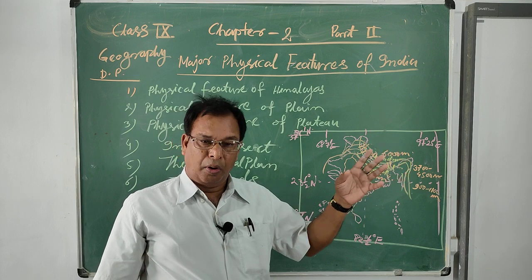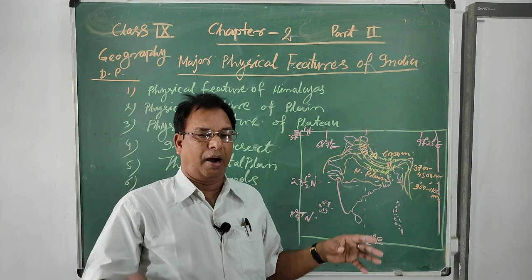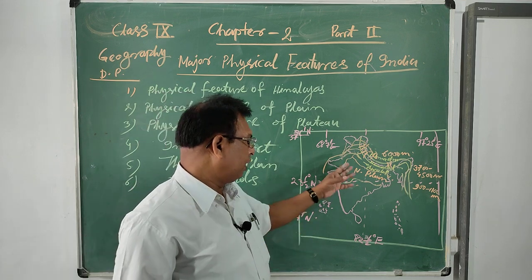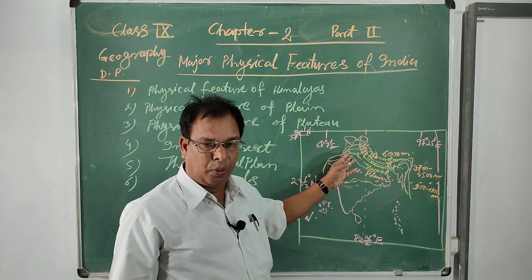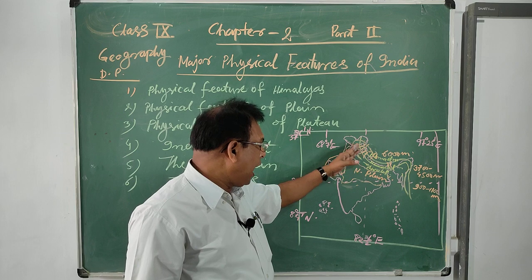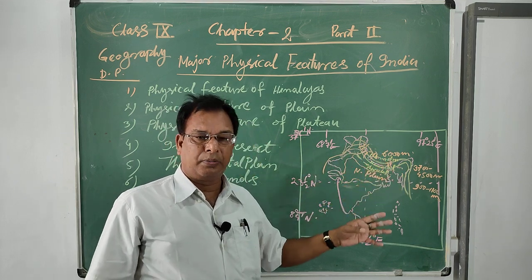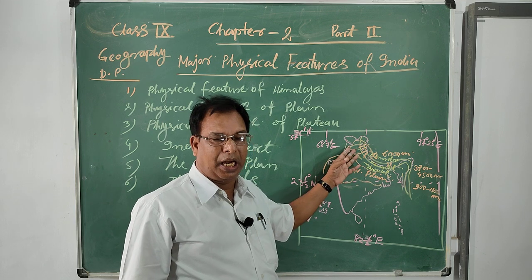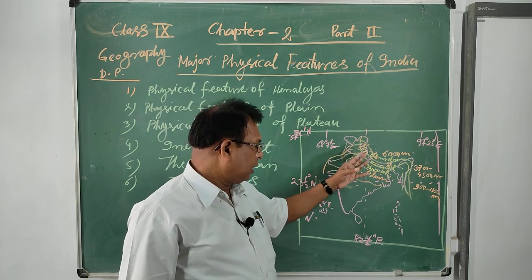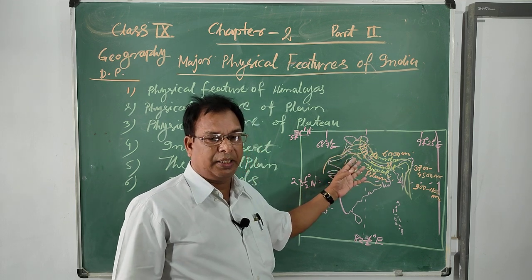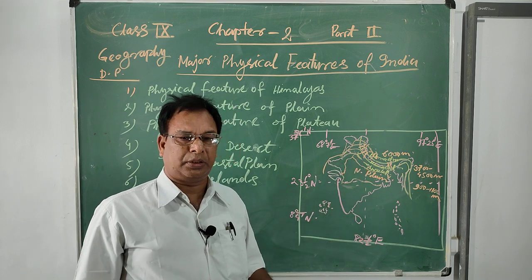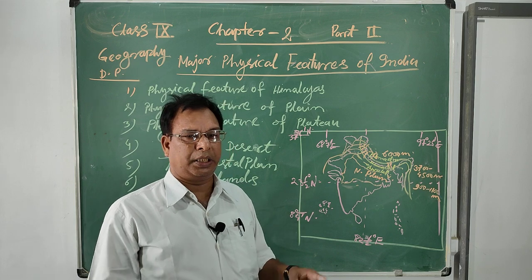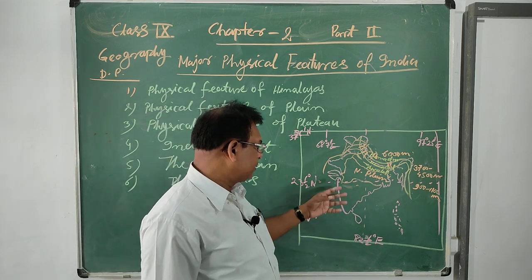The Indus plain is also known as the Punjab plain, because five rivers form a big part of this land. Satluj, Ravi, Chenab, Jhelum, and the Indus form a big river area.